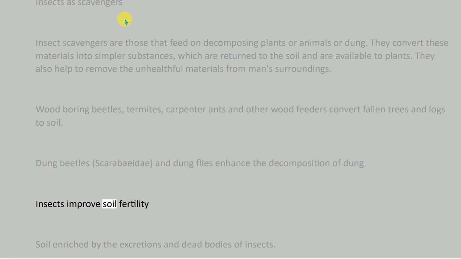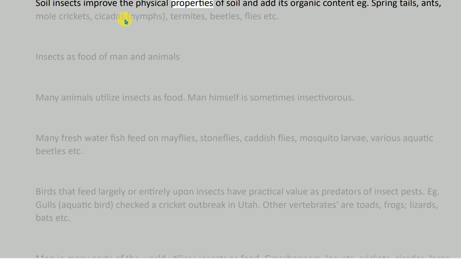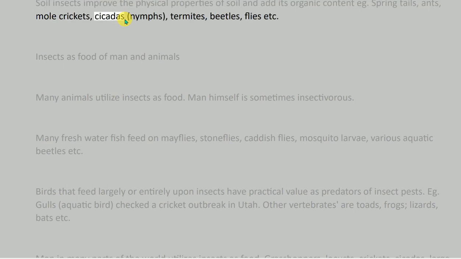Insects improve soil fertility. Soil is enriched by the excretions and dead bodies of insects. Soil insects improve the physical properties of soil and add to its organic content. Examples are springtails, ants, mole crickets, cicada nymphs, termites, beetles, flies, etc.